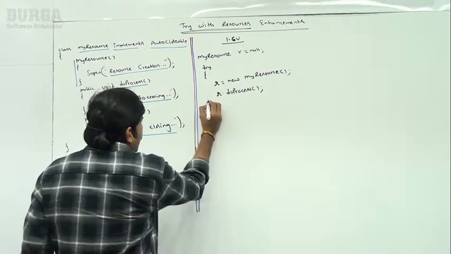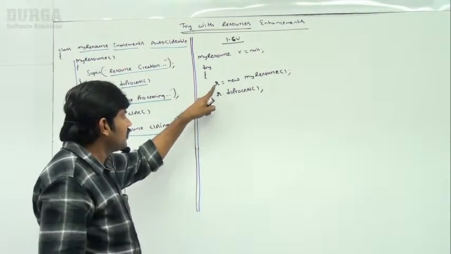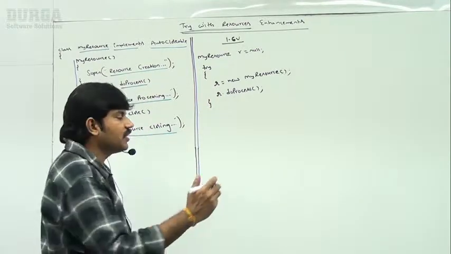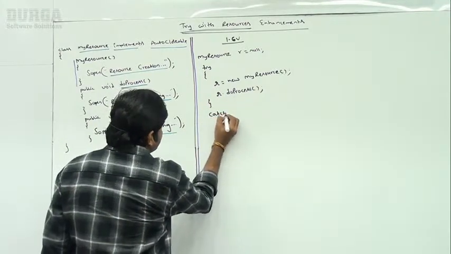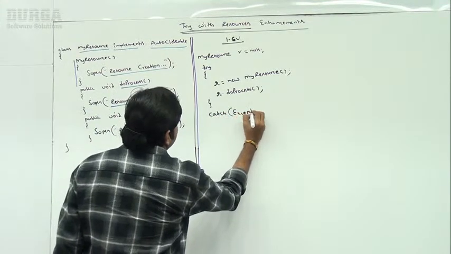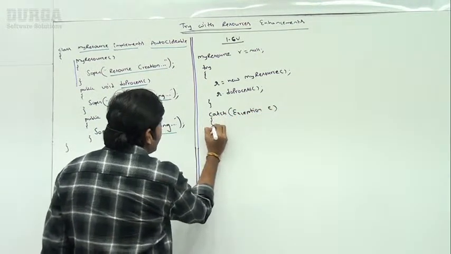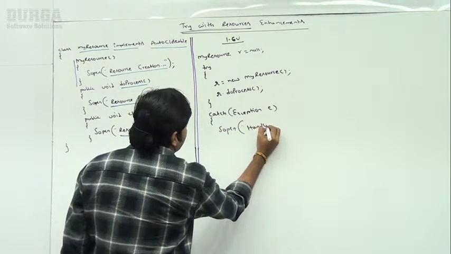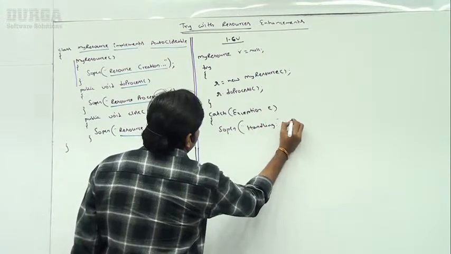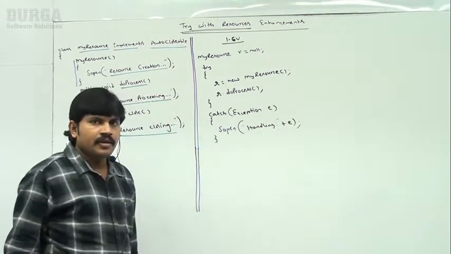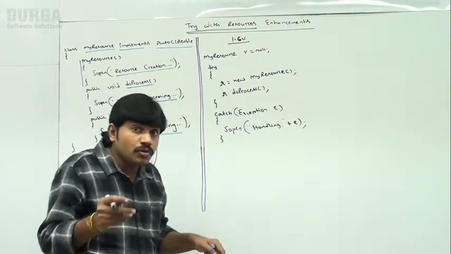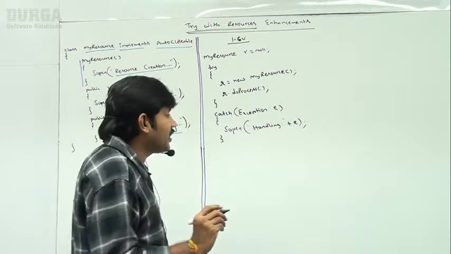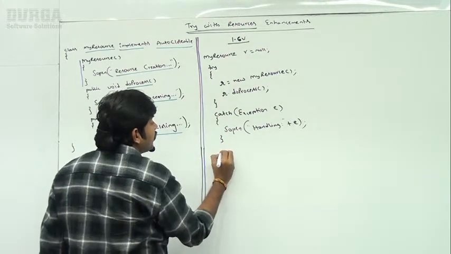Now within the try block, I created one resource, and after that I'm doing some processing by using that resource. While processing, if we get any exception, here I have to keep the handling code. I kept a print of handling plus e. Next, whatever resource we open as part of the try block, compulsory we require to close inside the finally block, because I'm talking about 1.6 version code.